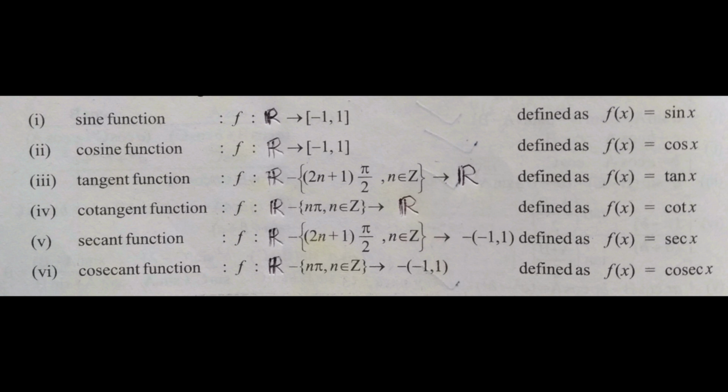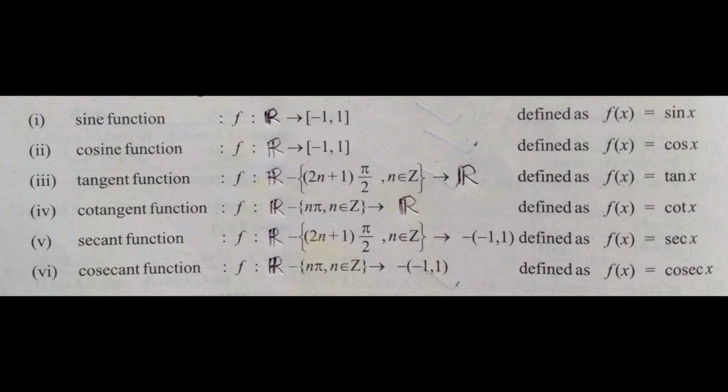The domain for the tangent function is the set of all real numbers except all integral multiples of pi by 2, and the range is the set of all real numbers.